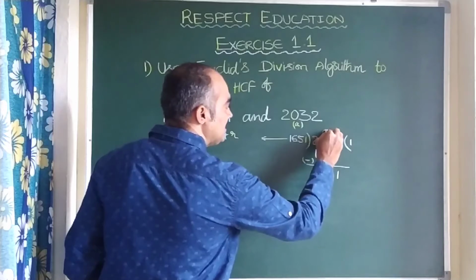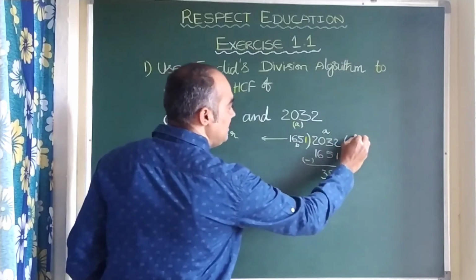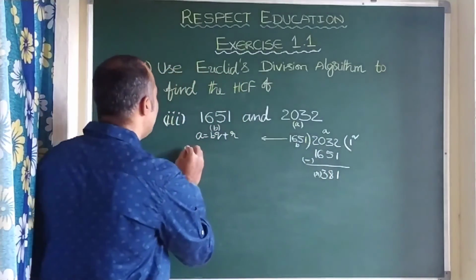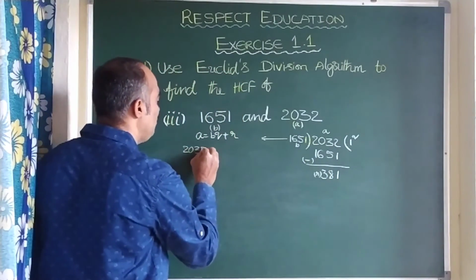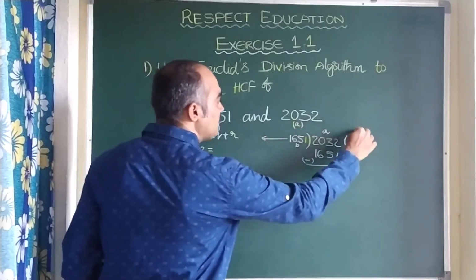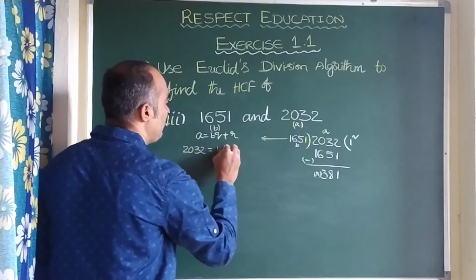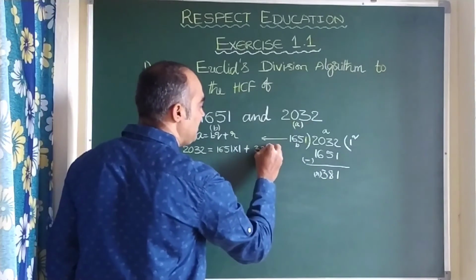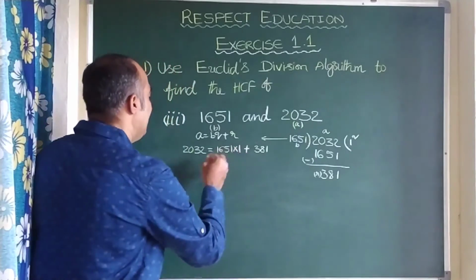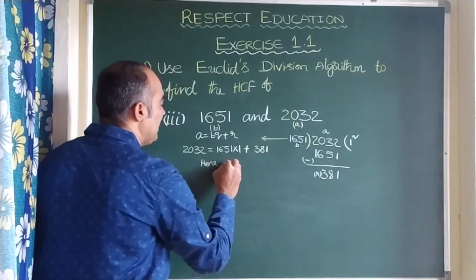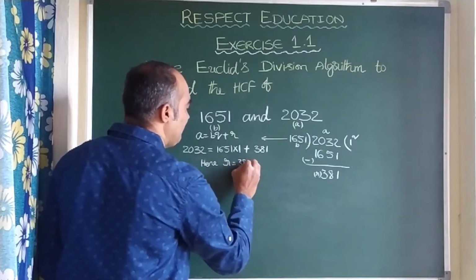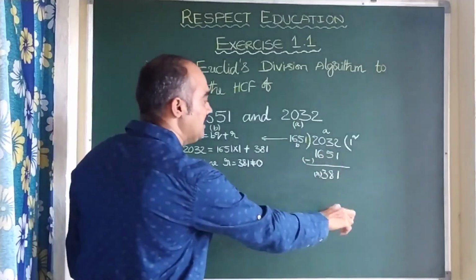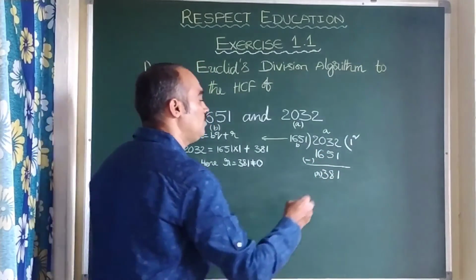Children, this is A, this is B, this is Q, this is R. So 2032 can be written as 1651 into 1 plus remainder 381. The remainder 381 is non-zero, which means still the problem is there. Clear? Again we have to do the remaining problem.